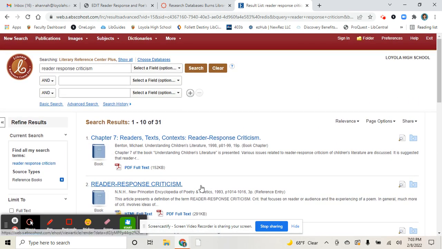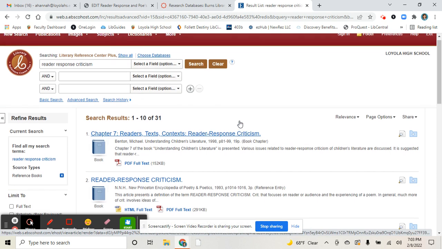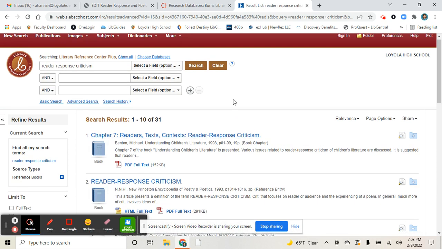So that's where we're at on using EBSCO for this project. In some ways, it may be helpful, especially with the literary criticism styles or schools of thought.